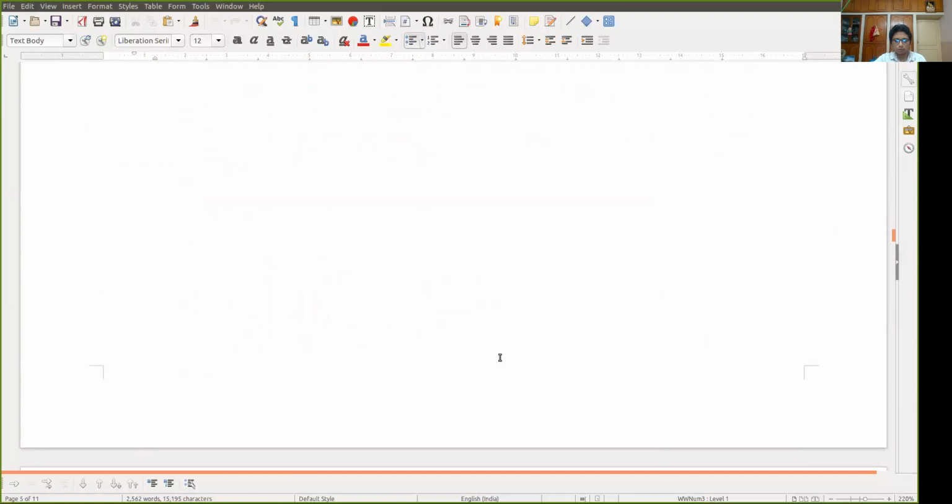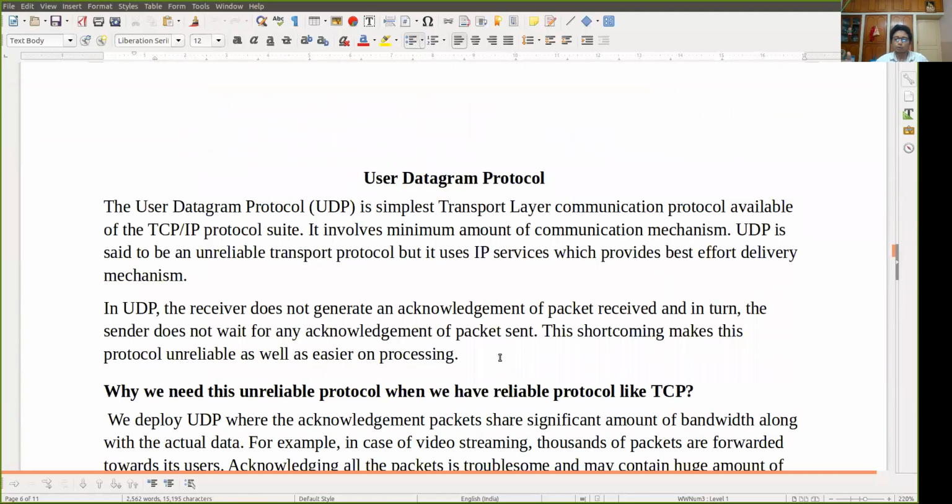Now let us come to UDP. What is UDP? It's a very simple protocol. It only transmits data. It works in the transport layer also. But my question is, why do we need UDP when we have a very reliable protocol like TCP at the transport layer? I think this is a good question. The answer is that sometimes we need weaker protocols also, because the situation demands.